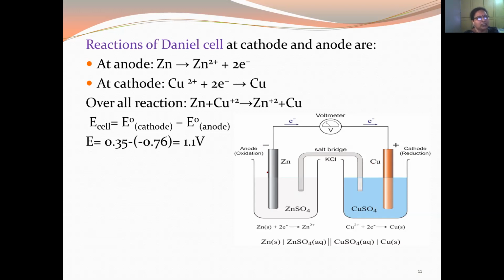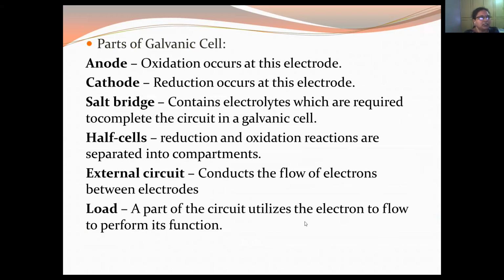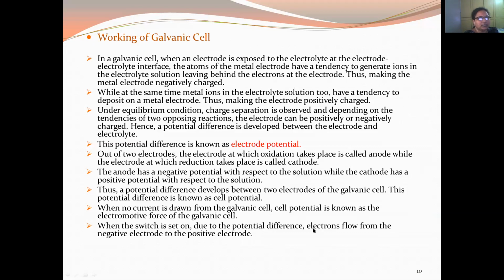What happens, or what are the parts? First you have an anode, a cathode, a salt bridge, half cells, an external circuit, a load, etc. Then how does this galvanic cell work?